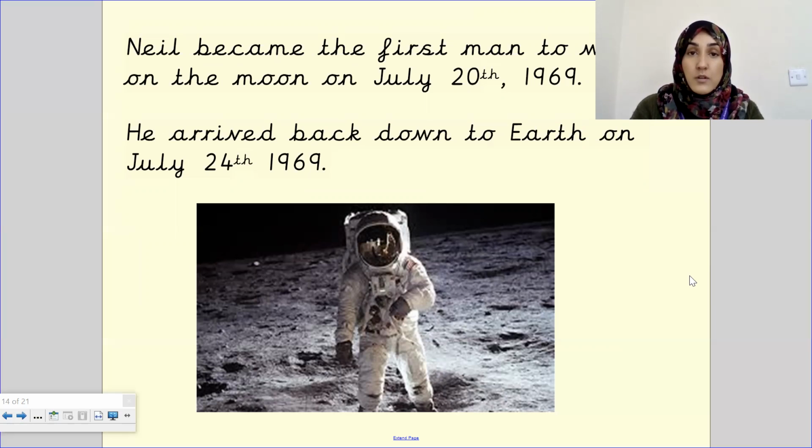So he was on the moon for roughly about 3.5 days is the realistic timeline. So about 3.5 to 4 days. He launched up on the 16th. So it took about three days to travel to the moon. And then he spent a bit of time. Actually, no, that timeline doesn't sound right. Hang on a minute. Let me retrace myself, just so I give you the right information.